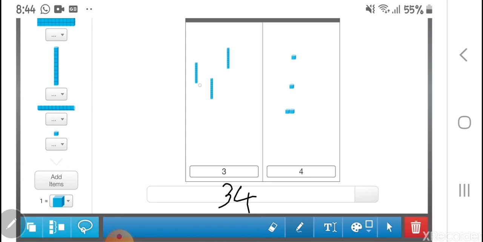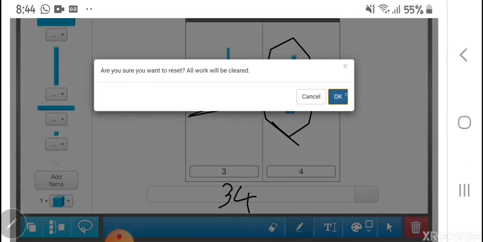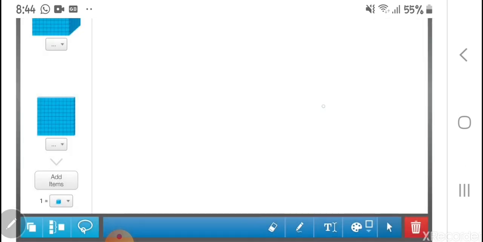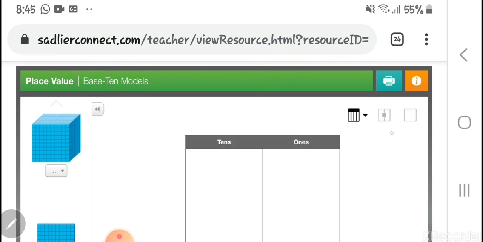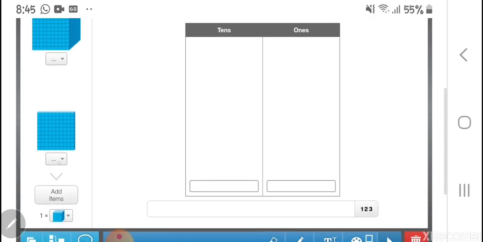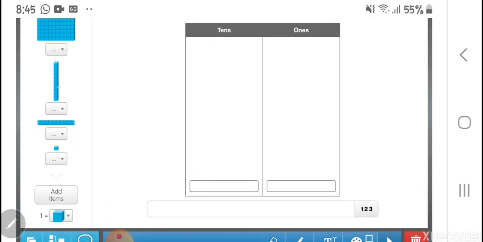So if I'm going to write the number using the pen, I will say 34. How many tens did I use? 3. How many ones? 4. Okay, you can represent another number, for example, again, every time you move it, take from here, take tens. I will use a number like 71.